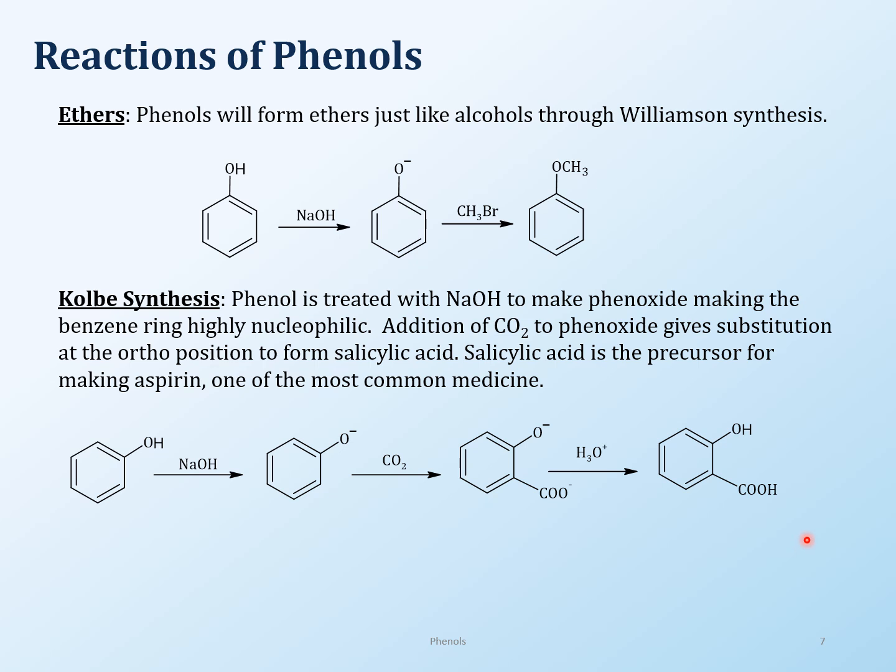This is salicylic acid. Salicylic acid is the precursor for aspirin. Aspirin was one of the first drugs to be synthesized, and a lot of people just know it by Bayer aspirin, because Bayer was the first company to synthesize aspirin. Otherwise, aspirin was actually obtained from trees before. So once the synthesis was accomplished and it was industrially made, no looking back. And we know how common aspirin is in everybody's life. So this is the way of making aspirin, a very good and very practical way, and very efficient also.